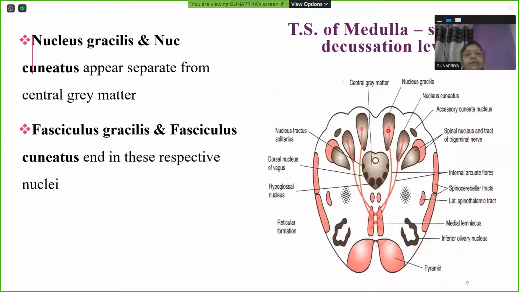So the one medial is nucleus gracilis. The fasciculus gracilis has brought in the sensory fibers from the various parts of the body and dropped them here. Similarly, the fasciculus cuneatus has brought sensory fibers from various parts of the body and dropped them here. And these are nucleus gracilis and nucleus cuneatus. Why do we say nucleus? Because these are cell bodies of neurons, and here a fresh set of axons are going to commence, known as second order neurons.